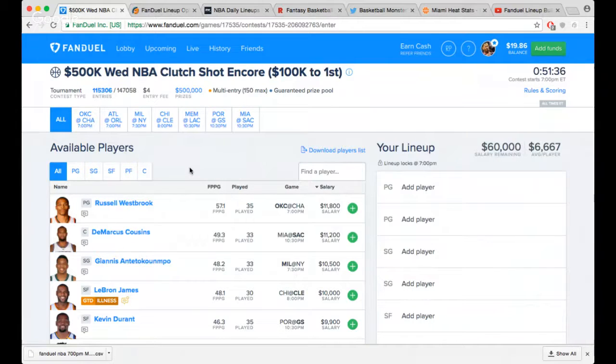Unlike the Shot, the Shot is $3. You put in, if you get minimum cash, you get 6. So at least you can have a chance of breaking even. There's really not going to be a good chance of you breaking even unless your lineups really hit big. So I'm being cautious today. I already entered my cash games and the tournaments I want to enter.